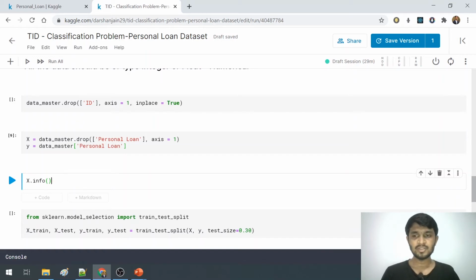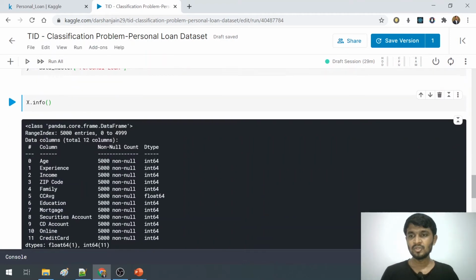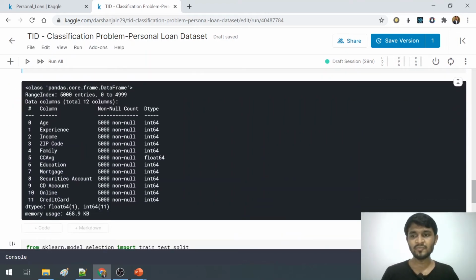To view it once for our knowledge, let us see what we see in x.info. I can see here that the ID column is firstly dropped, and secondly the personal loan column is also not present here. So we have our X in the required format.